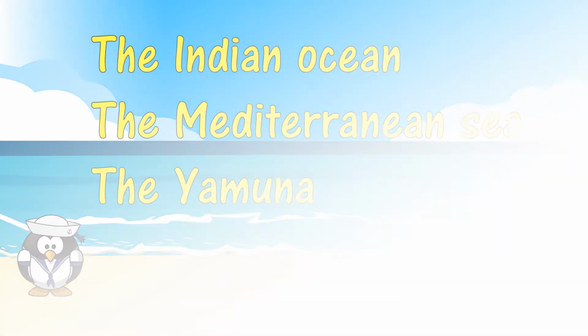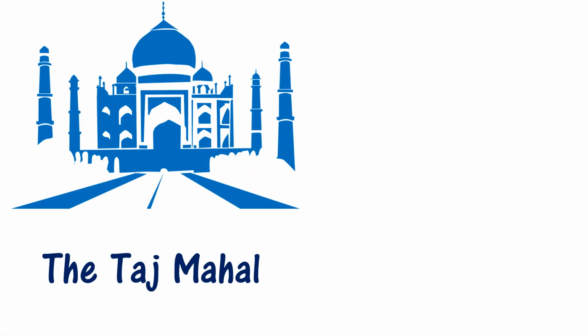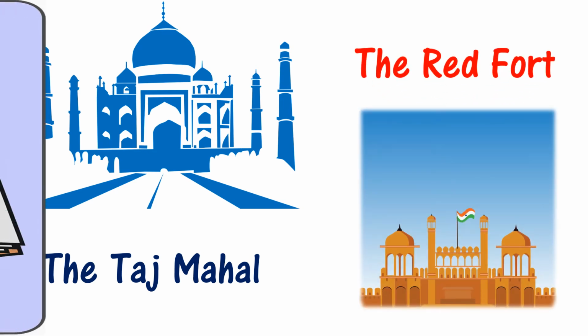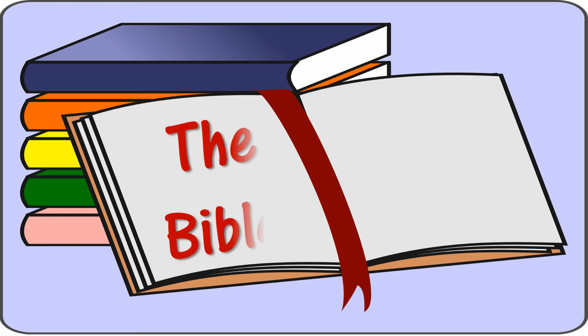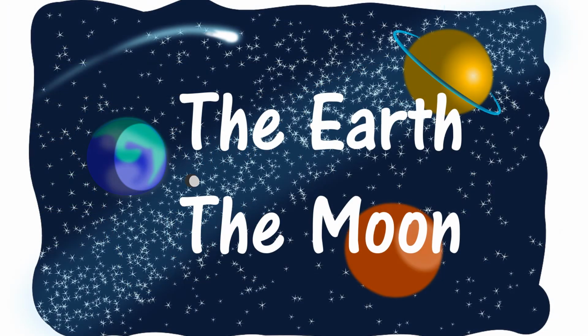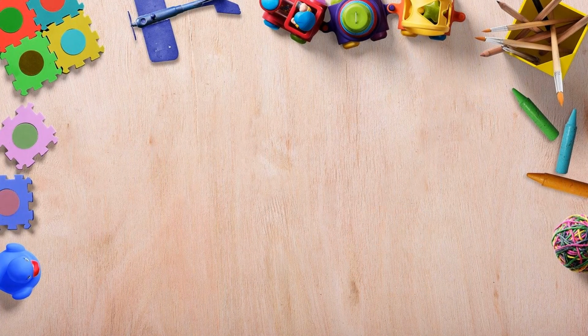Monuments such as the Taj Mahal, the Red Fort, and some books and newspapers like the Bible, the Hindu, as well as the names of certain unique things like the earth, the moon. Is it clear, children? Now let us look at this example for a better understanding.